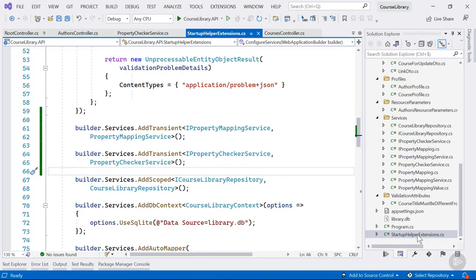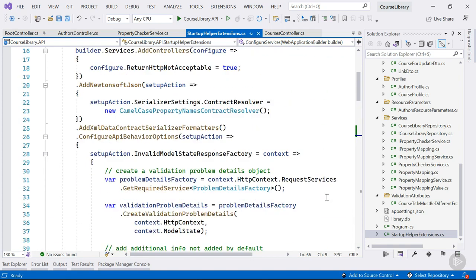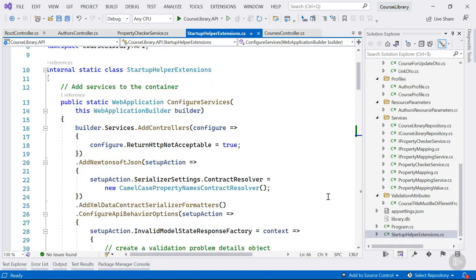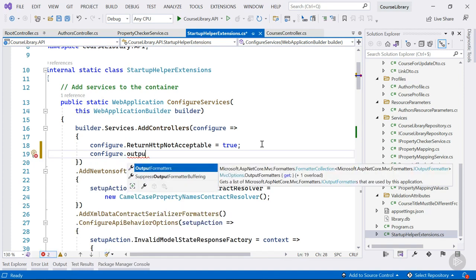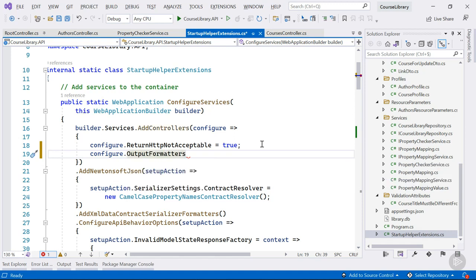Let's open our StartupHelperExtensions class and navigate to the ConfigureServices method. We already know how we can get access to the collection of output formatters. Important to know is that an output formatter has a supported media types collection. We can add media types like application/vnd.marvin.hateoas+json to the supported media type collection of the output formatter we want to handle this media type. But which formatter is that?